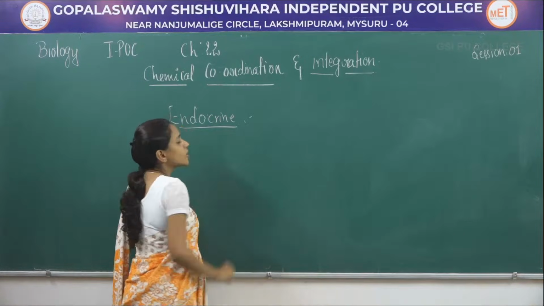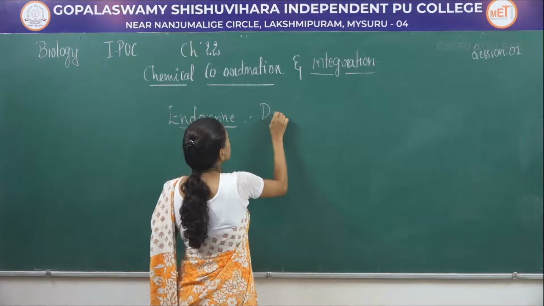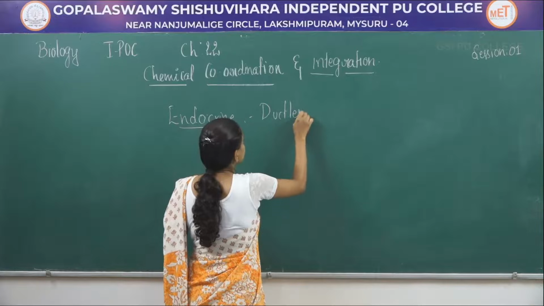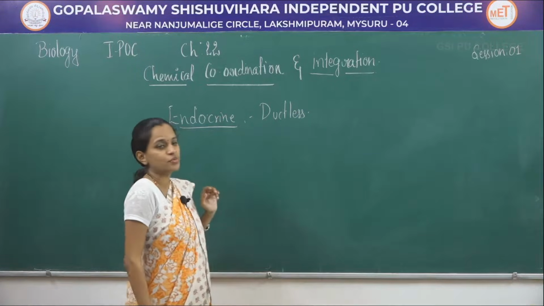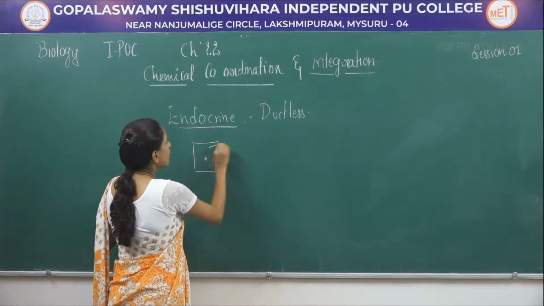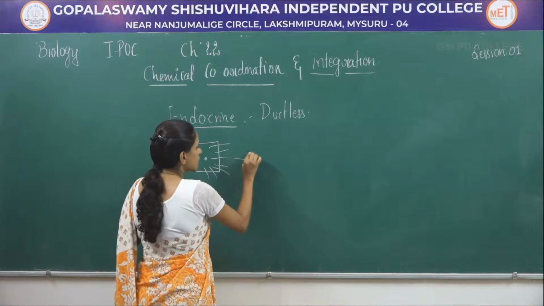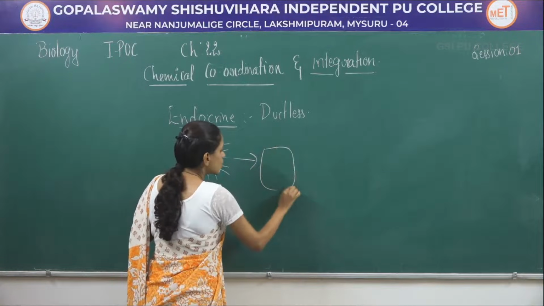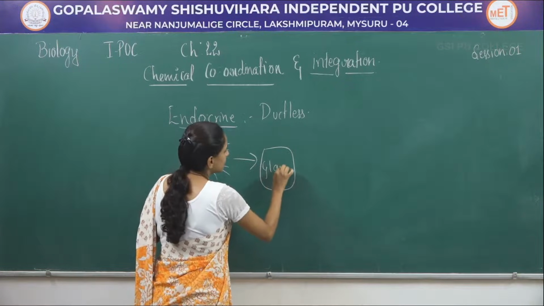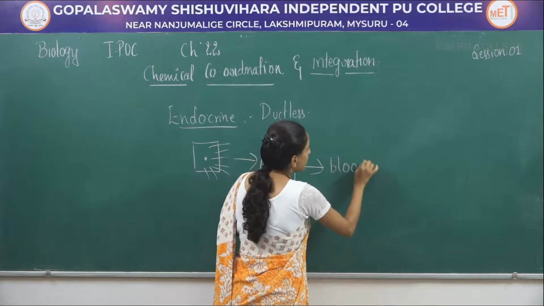When it comes to an endocrine system or a gland, endocrine glands are also termed ductless glands. Ductless glands means if this is a cell, it produces certain secretions. These secretions are transferred into a duct before they are released into the blood.